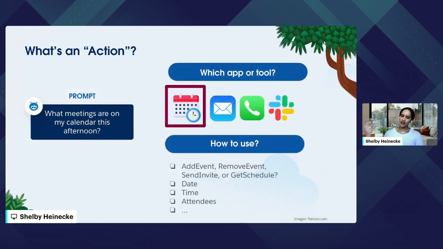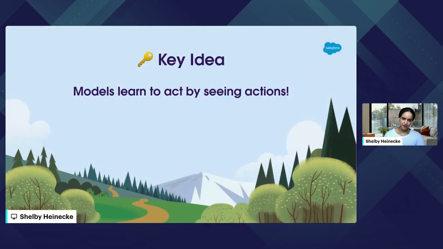So going back to our running example, if we look at this prompt, again, what meetings are on my calendar this afternoon? The correct action to make it executable would be to specify the calendar app and also specify which functions to use in that calendar app. As you can imagine, lots of things to do in a calendar app. We could add events, remove events. The key here is that given that prompt, the right function would be selected. Another key here is that the action is completely executable.